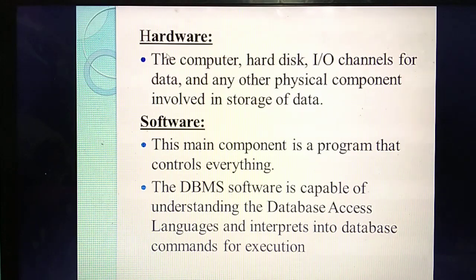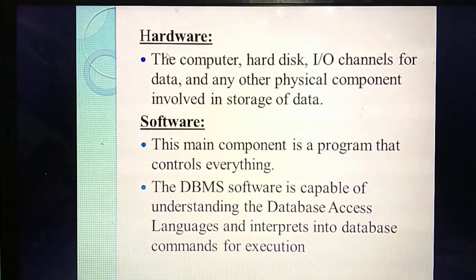In computers we say software; in mobile phones we say apps or applications. So this software is the main component to control everything. By using this software, you are able to control all the devices connected to the computer.